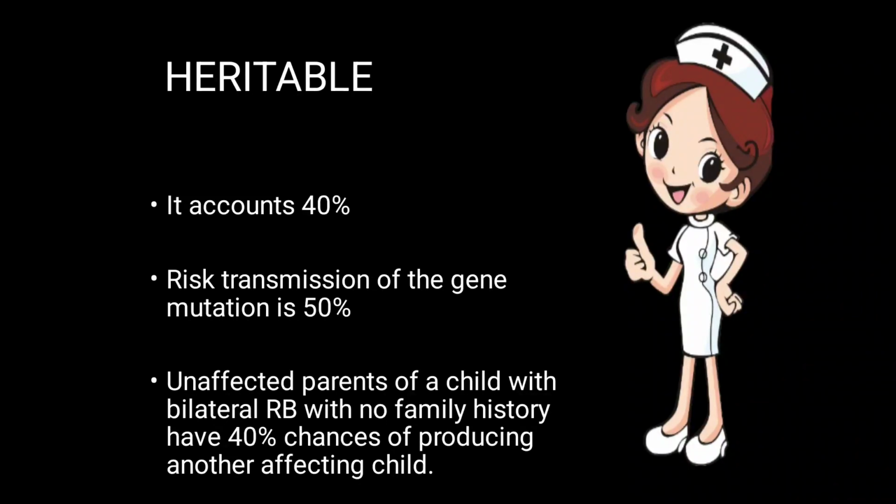Unaffected parents of a child with bilateral retinoblastoma with no family history have 40% chances of producing another affected child also. Parents are unaffected and a child they have produced has bilateral retinoblastoma and there is no family history of retinoblastoma, they also have 40% chances of producing another affected child with retinoblastoma. So this one is the heritable.